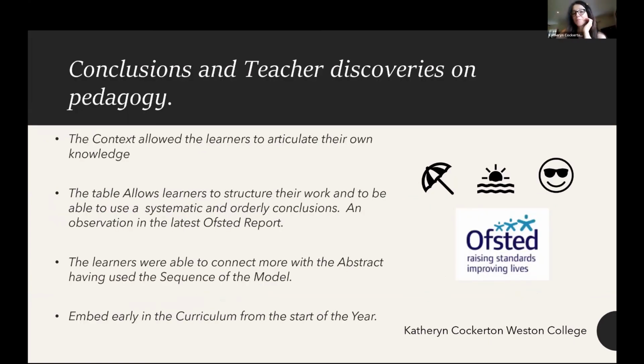Thank you. So in conclusion, the learners were able to articulate their own knowledge, enabling a hook into the mathematical concept in a fairly relaxed atmosphere. And then the table gave a logical structure, and this came up in the Ofsted report 2021, that it was a critical requisite that there was a logical structure.